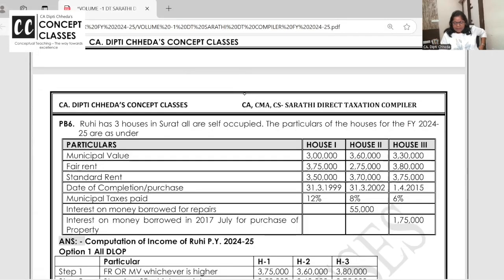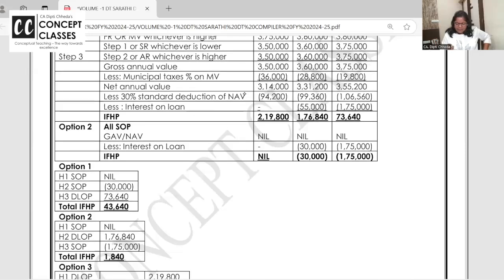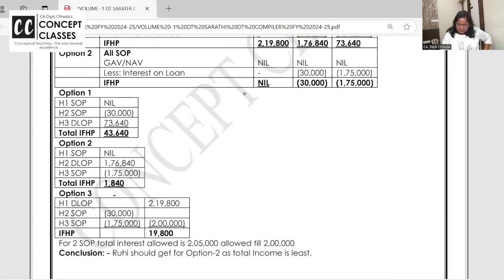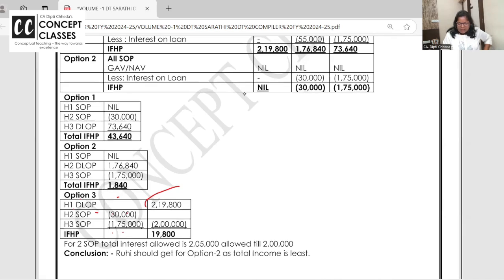I want to repeat, this is a study material question, but very important here is the combination, like house 1 is DLOP and houses 2 and 3 are self-occupied. Houses 2 and 3 put together, how much is the interest? 30,175. For two self-occupied properties put together, the limit is 2 lakh.